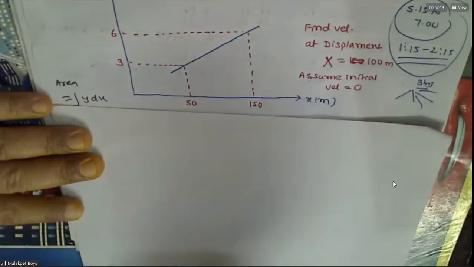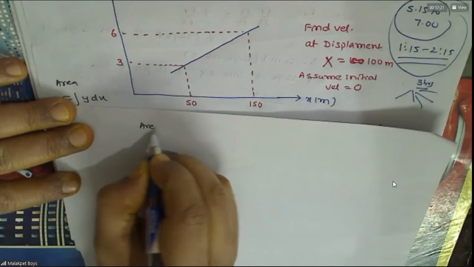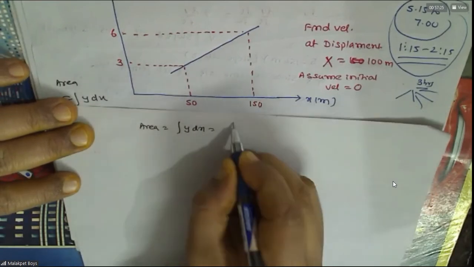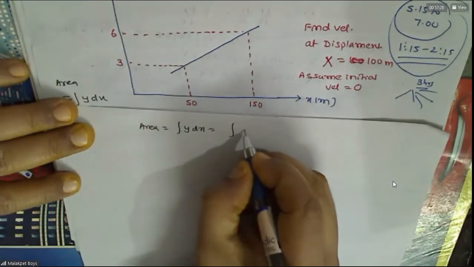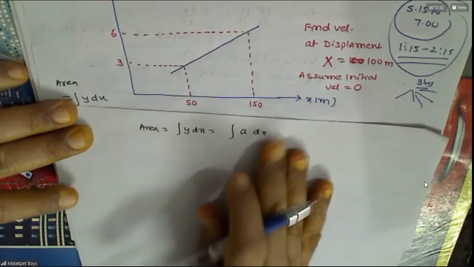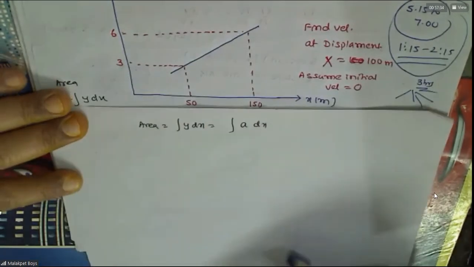See, you want to find area. Understand what is area under the graph? Area is nothing but the integral of y dx. That means here you have acceleration, and this is nothing but dx. But to integrate this, acceleration is not constant. It is changing now.